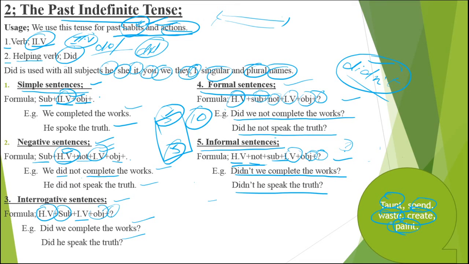And in the same way, paint. Yasser paints the room. Yasser does not paint the room. Does Yasser paint the room? Does Yasser not paint the room? Doesn't Yasser paint the room? Yasser painted the room. Yasser did not paint the room. Did Yasser paint the room? Did Yasser not paint the room? Didn't Yasser paint the room?